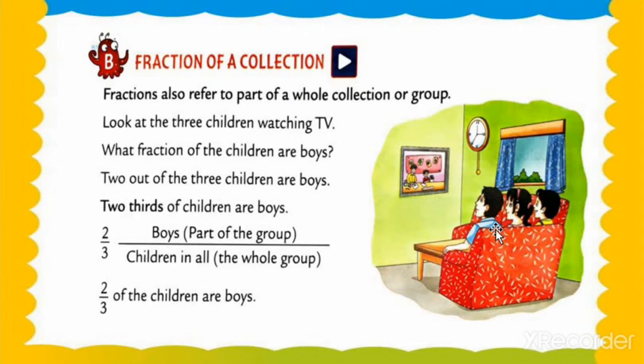2 upon 3. Why am I writing 2 upon 3, my dear students? Because 2 is the boys, means a part of the group, and 3 is what? 3 is all persons, means all children. Okay, 1, 2 and 3. 3 shows all the children and 2 shows the strength of boys. Understood, my dear students? It's called a fraction of collection. I hope you all have understood. Again I repeat, dear students, fractions also refer to part of the whole collection or group.